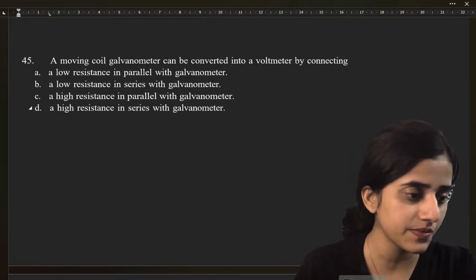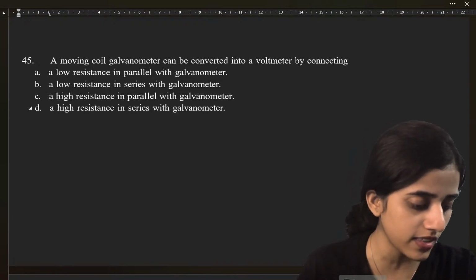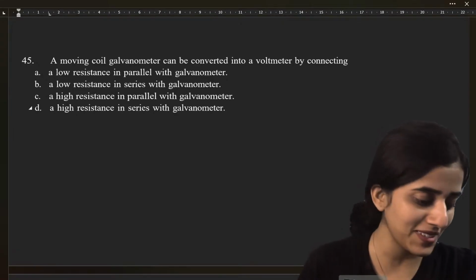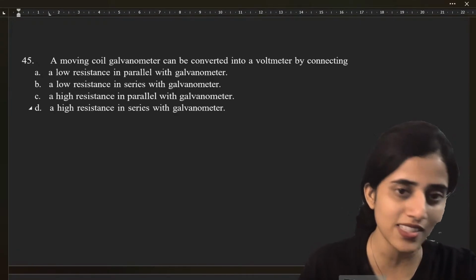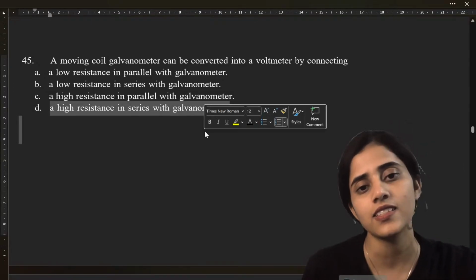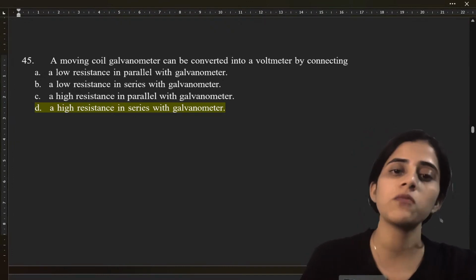What is the answer? D. High resistance in series. Yes, the answer is high resistance in series. Superb. You will all get full marks for MCQ.